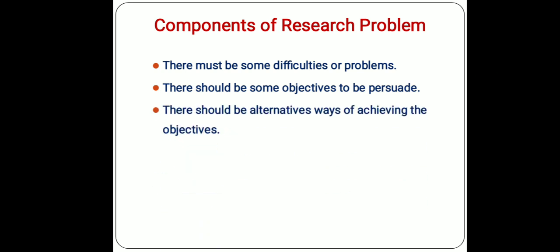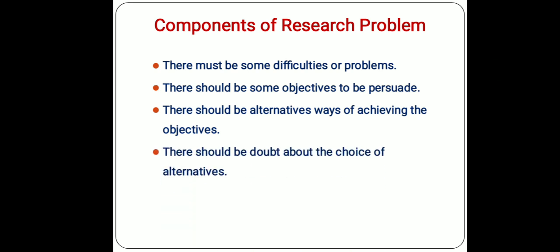There should be alternative ways of achieving the objectives. If there is only one alternative, that this is the problem and this is the solution, then there is no need for research, because research is possible only when there is availability of multiple alternatives in the hands of the researcher or situation. There should be doubt about the choice of alternatives. If there are a number of alternatives and the researcher has doubts which one will give the best result, then also a research problem can be defined.